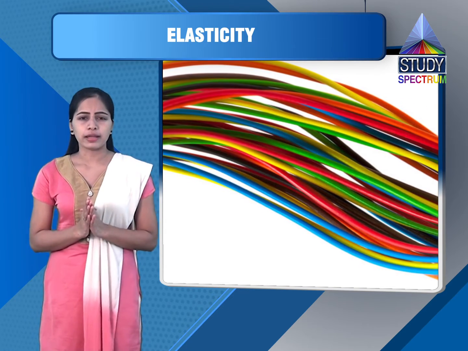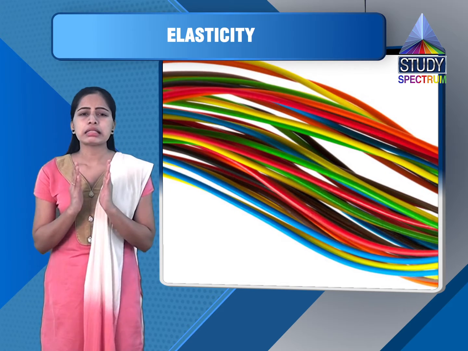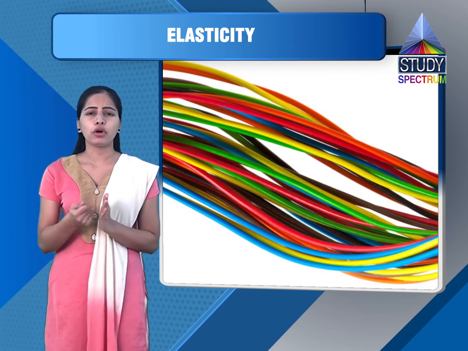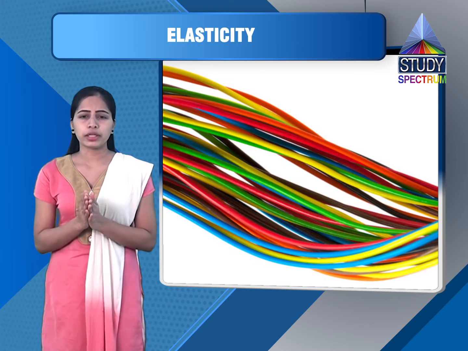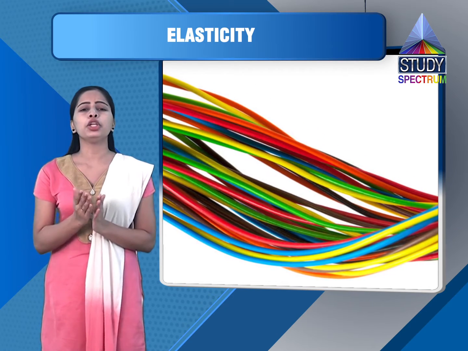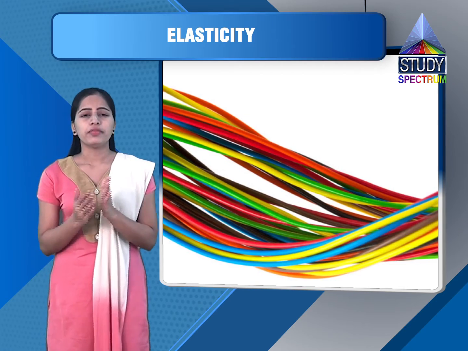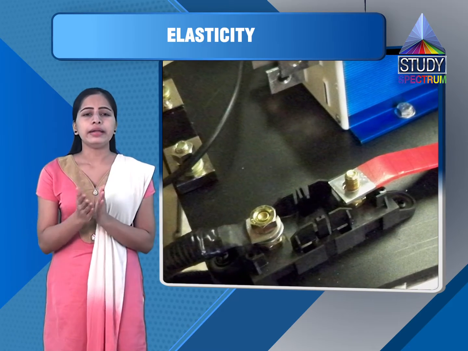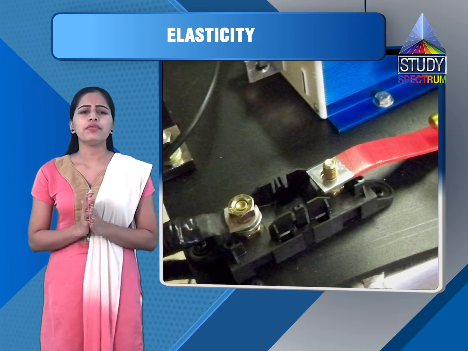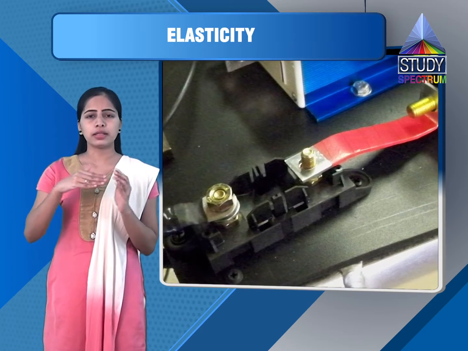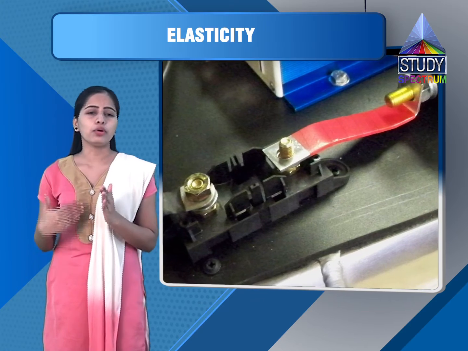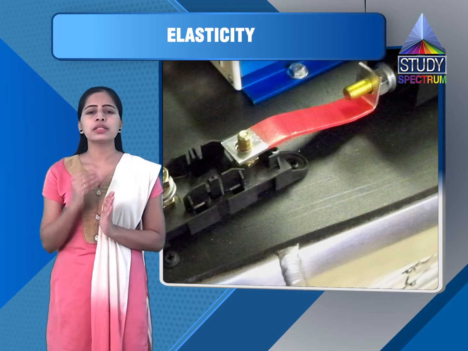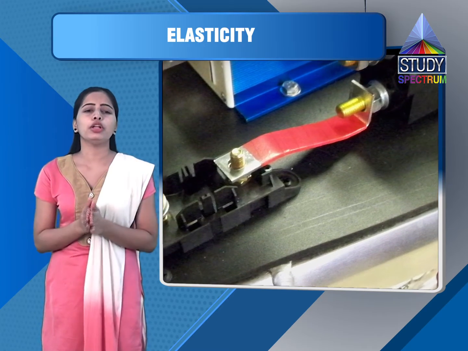Now both the reference wire and experimental wire are sufficiently loaded in order to make the wire straight and tight, and the vernier reading is noted. Now the experimental wire Q is gradually loaded. Gradually means we increase the load step by step in order to bring the wire under tensile stress. Every time I increase the load, I note the reading, increase the load and note the reading, like that. The difference between the two vernier readings gives the elongation produced for that particular load.